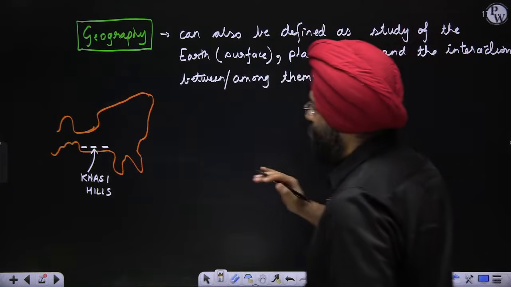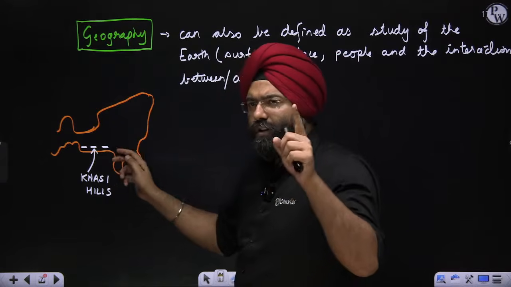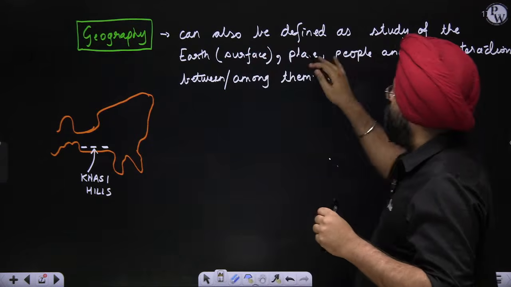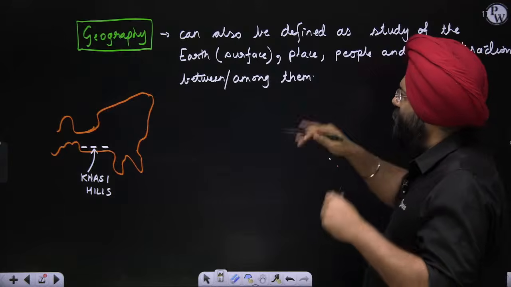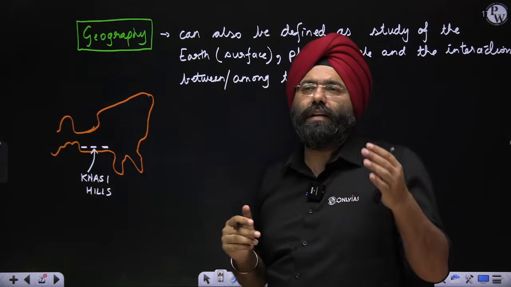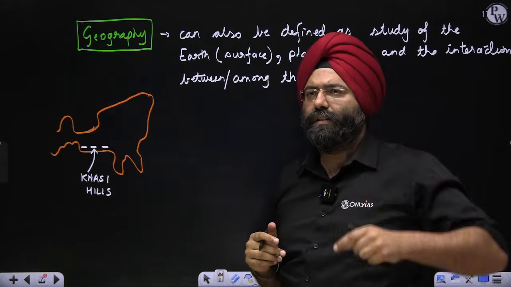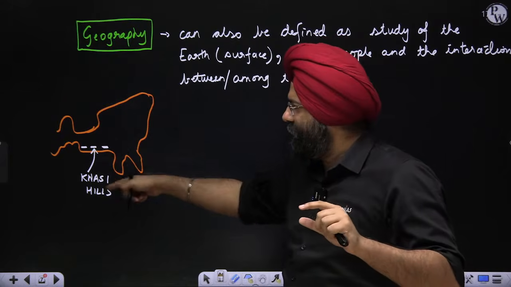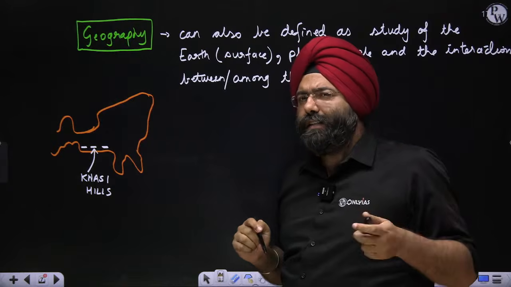Now see over here. This is Khasi. The definition of geography says surface of earth, places, people, and the relationship among them. Now let us understand this definition through an example. This is basically Khasi. Now where is Khasi located?